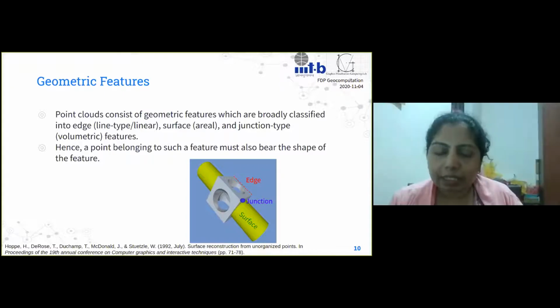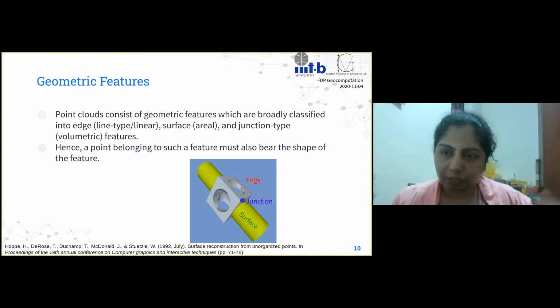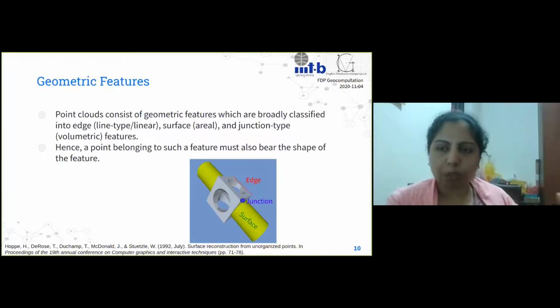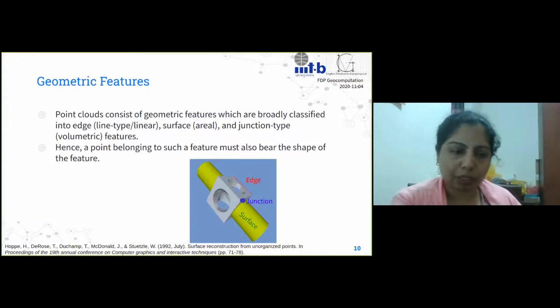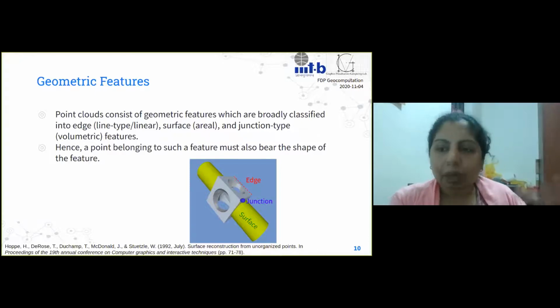Now, the idea here is the point along with its neighbors, when it sits in these features, it will assume shapes, right? So now what we are trying to do is we have used this neighborhood search volume to identify who the local neighbors of a particular point are. And now we will try to find the shape of that neighborhood, and that shape will tell us whether it belongs to an edge type feature or a point type feature or a surface type feature.